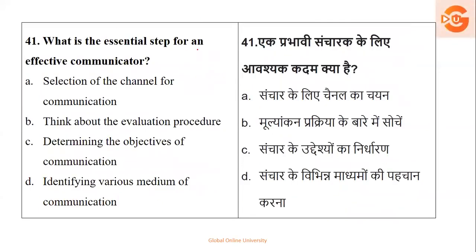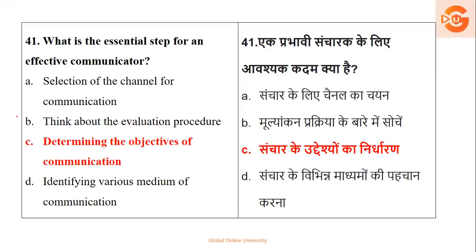Next, what is the essential step for an effective communicator? Selecting a channel, think about evaluation, determine the objective of communication, identify the medium. See, before you do all this, channel is important, evaluation is important, medium is also important. But before you do all this, it is very important for you to communicate why you are communicating. It means your objectives play an important role. So that is your option number C is the right answer.